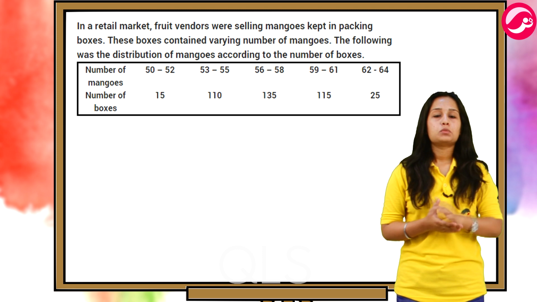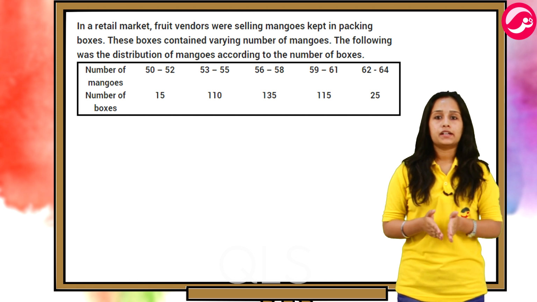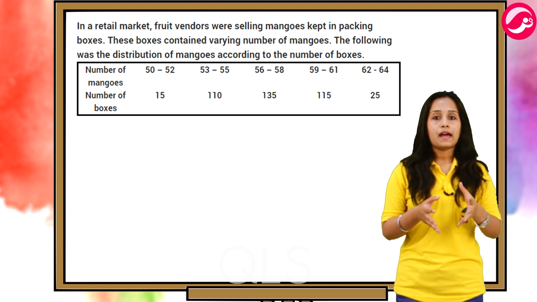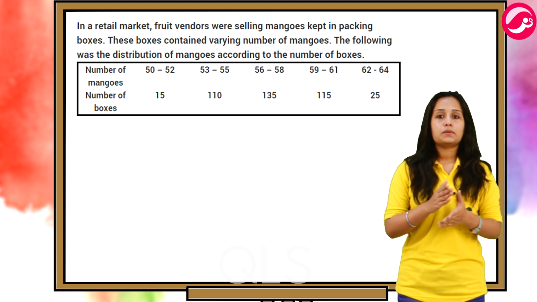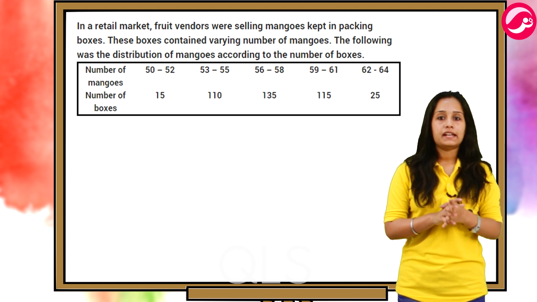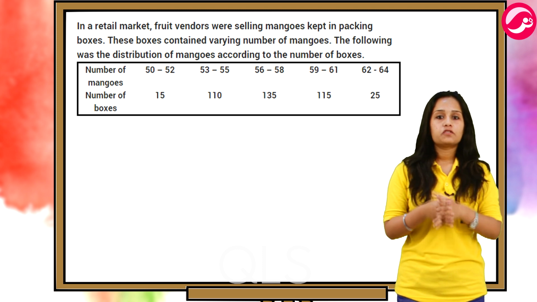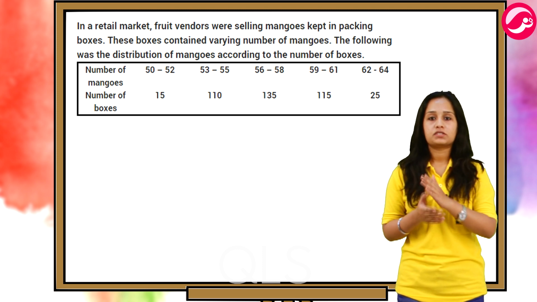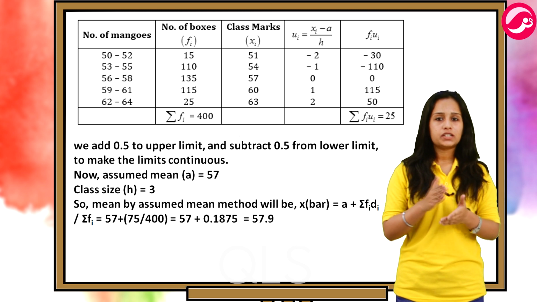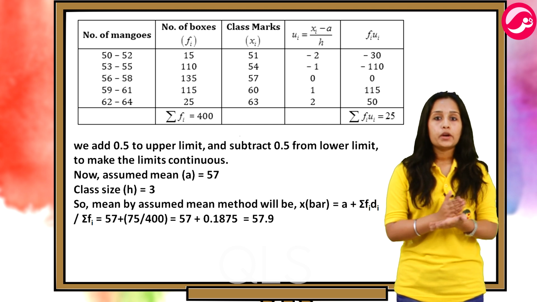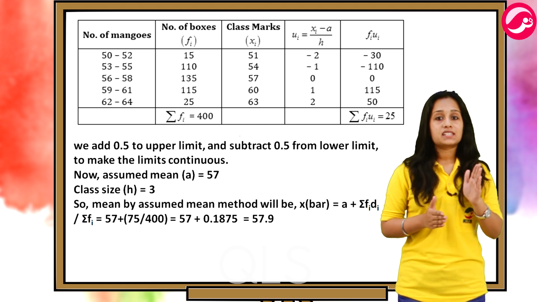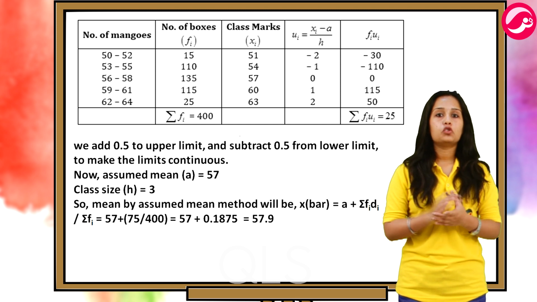Now next problem says that in a retail market, fruit vendors were selling mangoes kept in packed boxes. These boxes contained varying number of mangoes. The following was the distribution of mangoes according to the number of boxes. Since the given data is not continuous, we add 0.5 to the upper limit and subtract 0.5 from the lower limit.